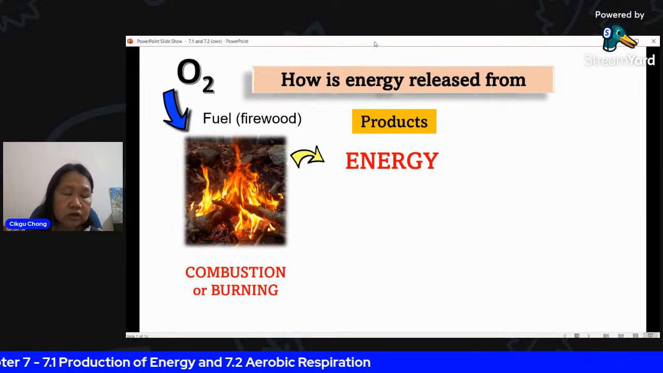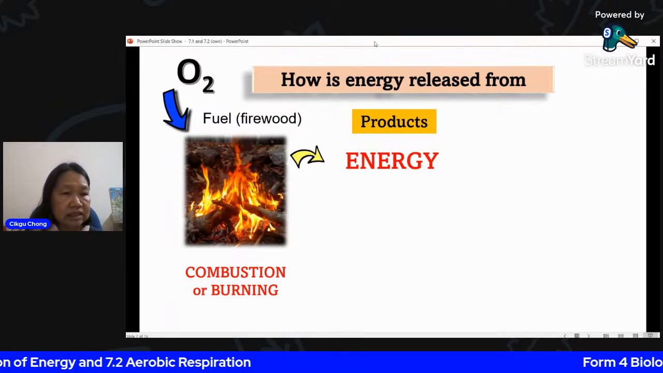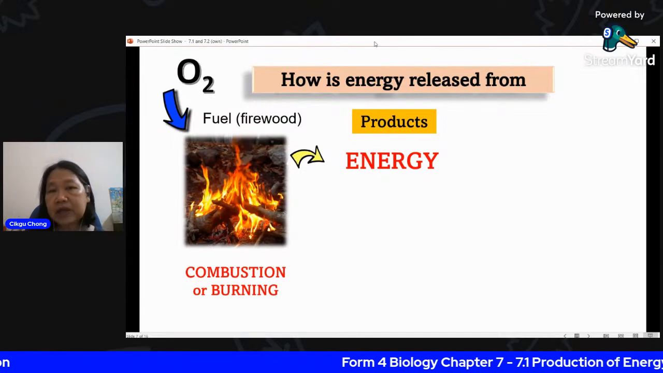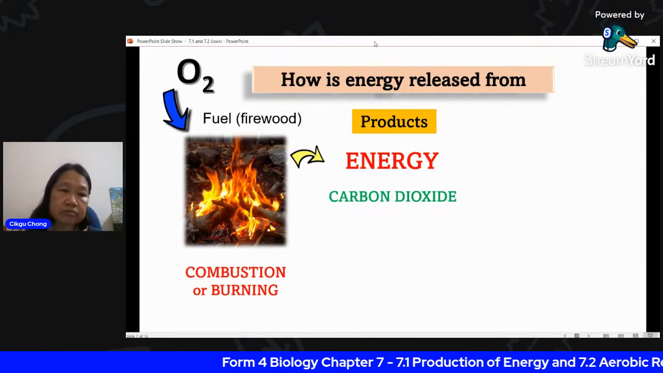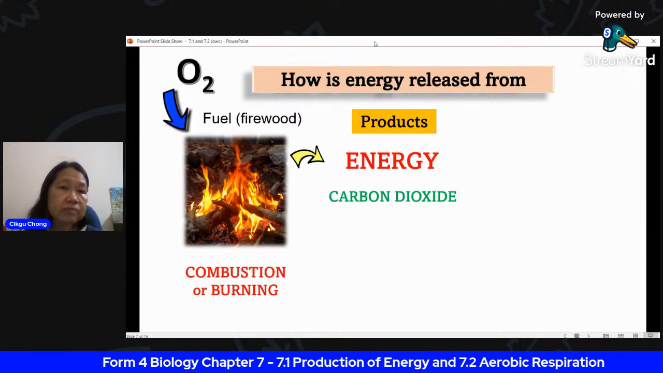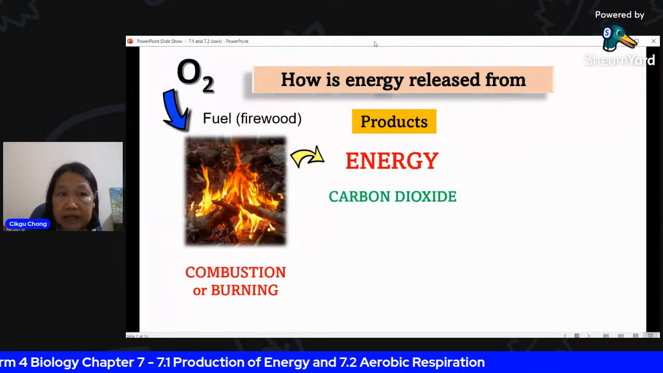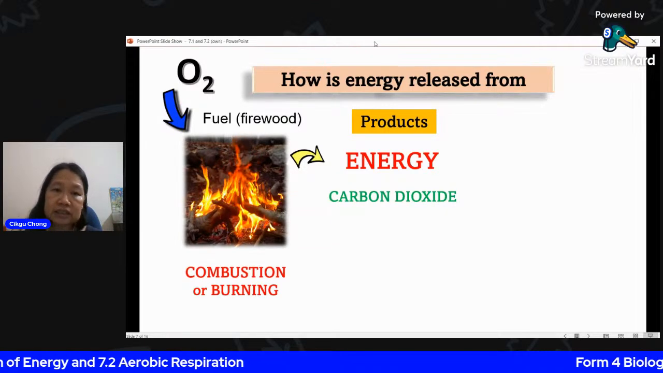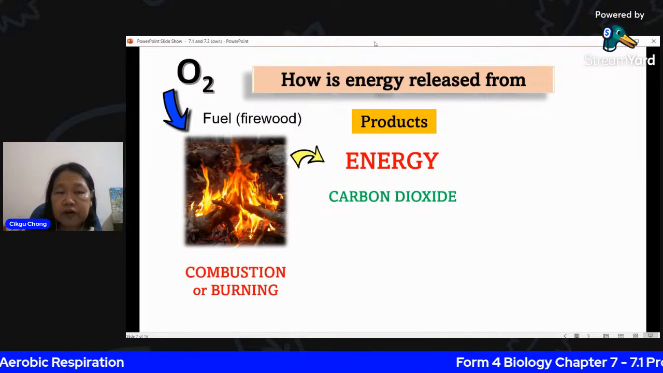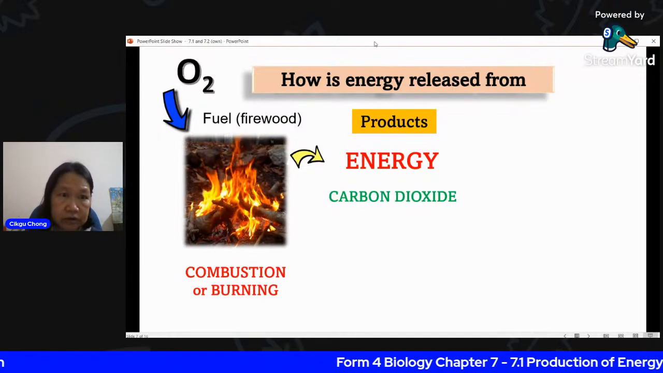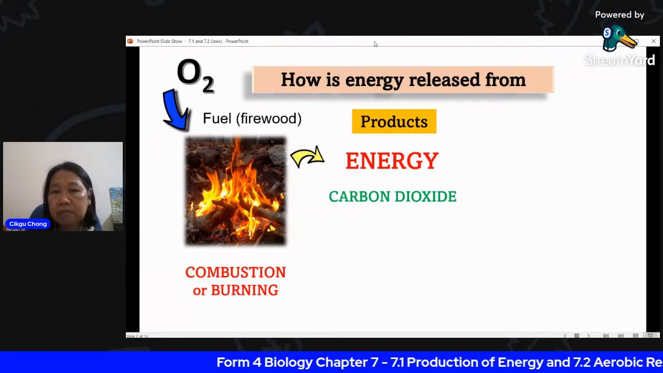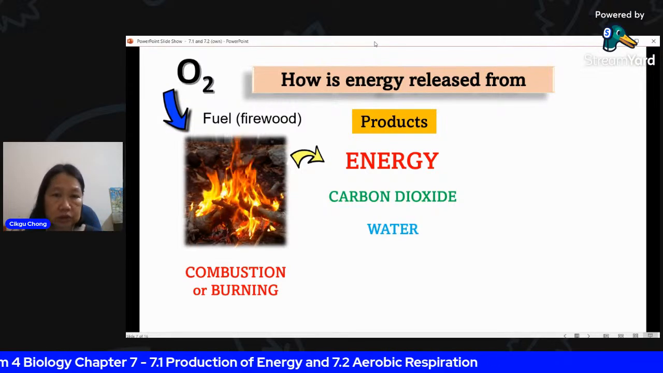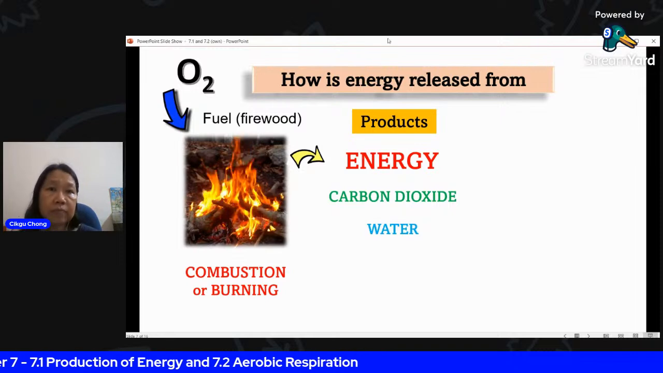You can see the flame. You can see the light. Light energy is released. Heat is released. At the same time, you will get carbon dioxide. So combustion will always release carbon dioxide because it combines oxygen from the air with the carbon in the fuel to get CO2. And if your fuel contains hydrogen as well, hydrogen combined with oxygen, you will get water as well. H2O is water. So these are the products of combustion.